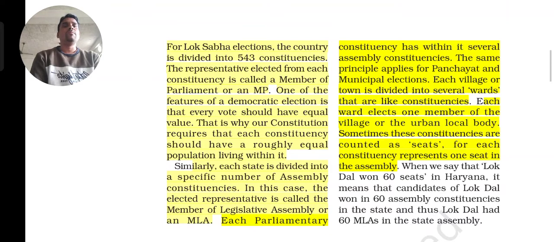That is, in that particular state, the party has 60 seats, or 60 constituencies where its MLAs were elected. So we can say constituency, or we can say seats.